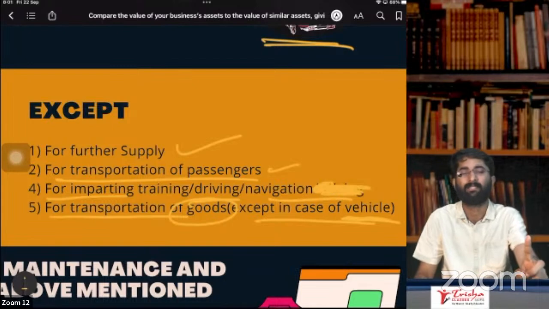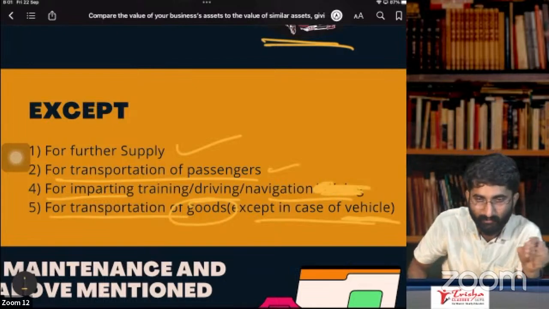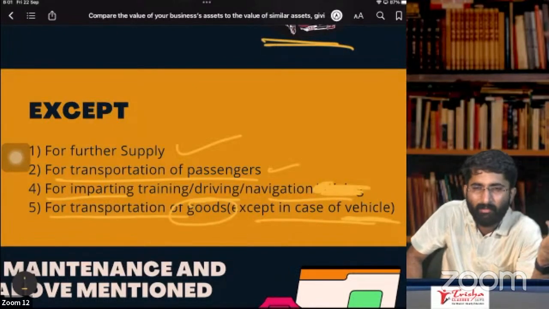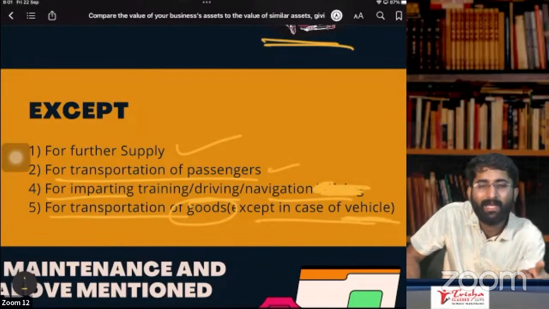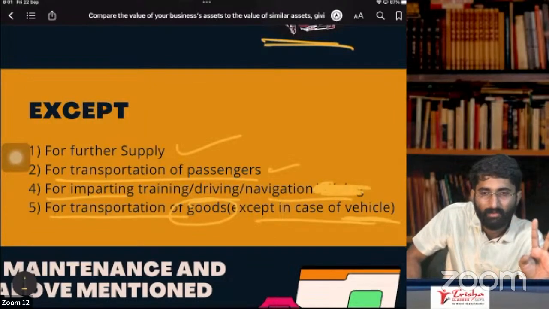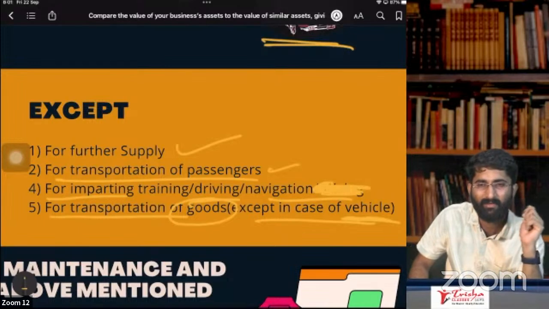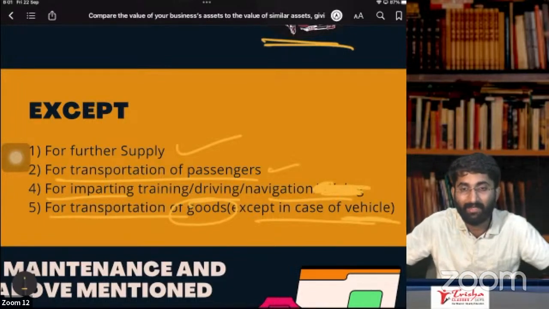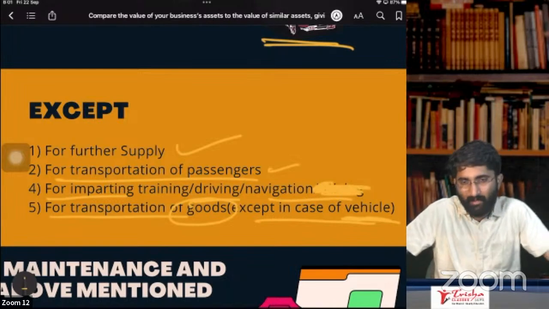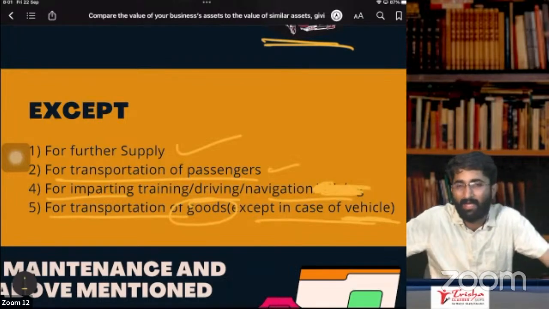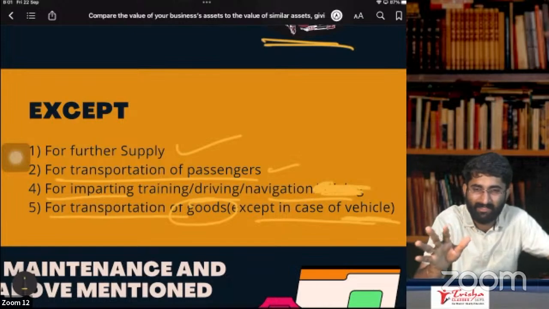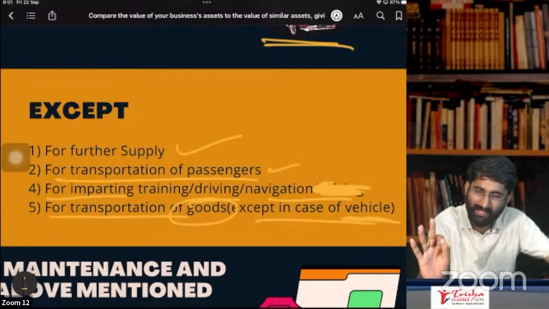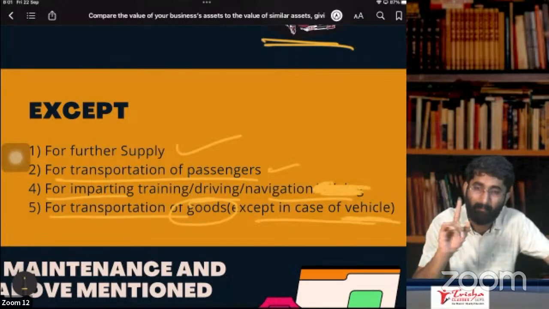In case of vessel, sir, I am purchasing the vessel for my own consumption, for my own purpose. I have one vessel. Will I get ITC? No. What is the meaning of vessel? Vessel means ship, boat. So for personal purpose, if I'm using it, then I don't get ITC. Seating capacity, nothing is there here. There is no condition. Vessel, by default, is blocked.